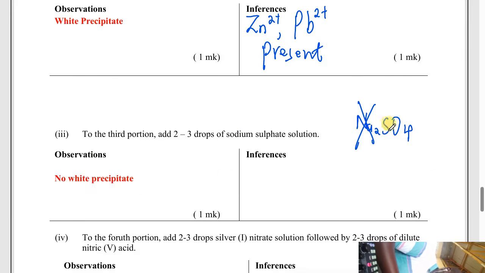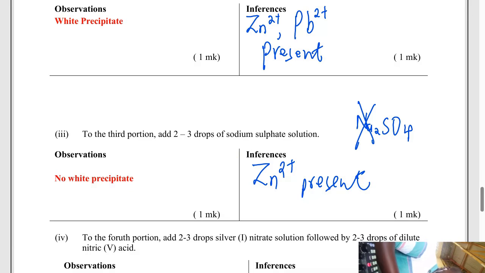Obviously, if this sodium sulfate finds lead in that test tube, a white precipitate is going to be formed. Since there was no white precipitate, it means it is zinc 2 positive that is present, meaning lead is absent. Why? If lead was present, a white precipitate was supposed to be formed because lead sulfate is a white precipitate.